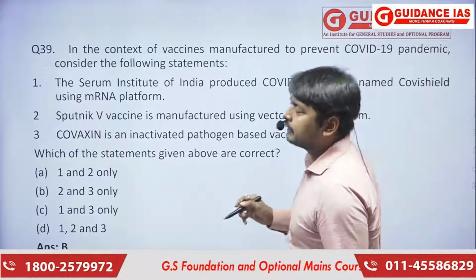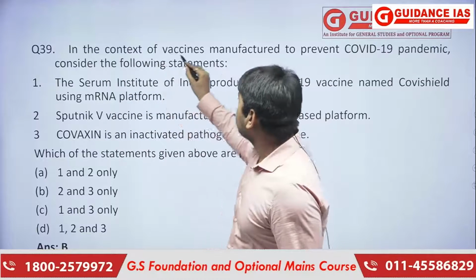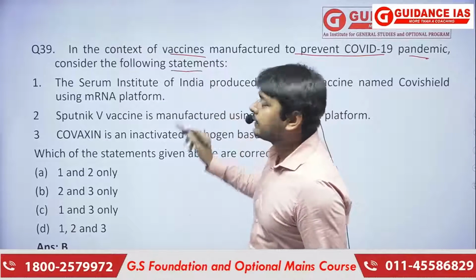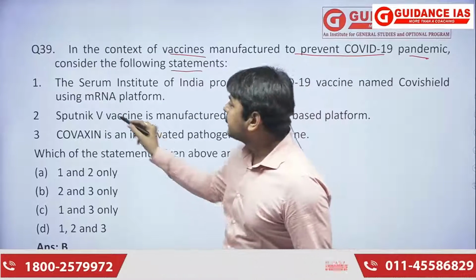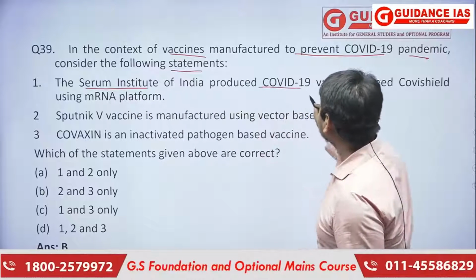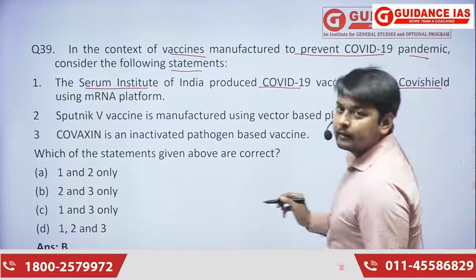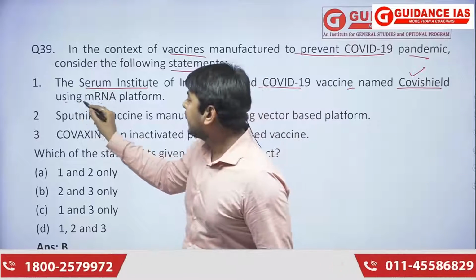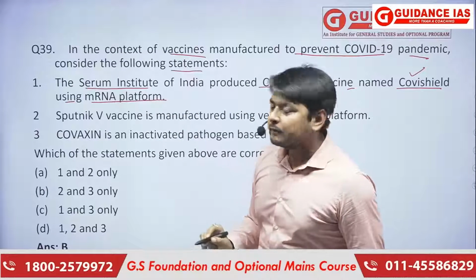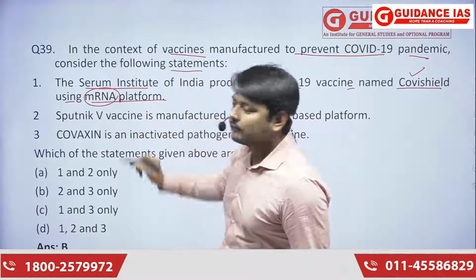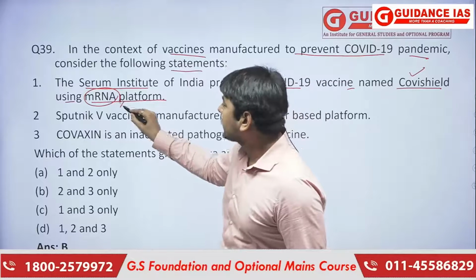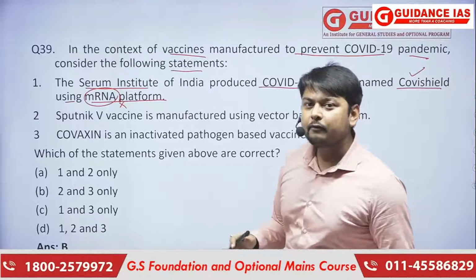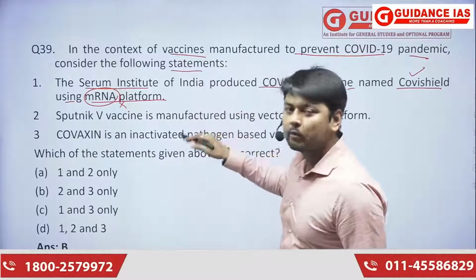Moving forward to our next question, we'll be reading it. In the context of vaccines manufactured to prevent the COVID-19 pandemic, consider the following statements. Three statements are given. The first statement is that the Serum Institute of India produced the COVID-19 vaccine named Covishield, using the mRNA platform. Is this information correct? It is not correct. Basically, the platform it is using is the vector borne platform.